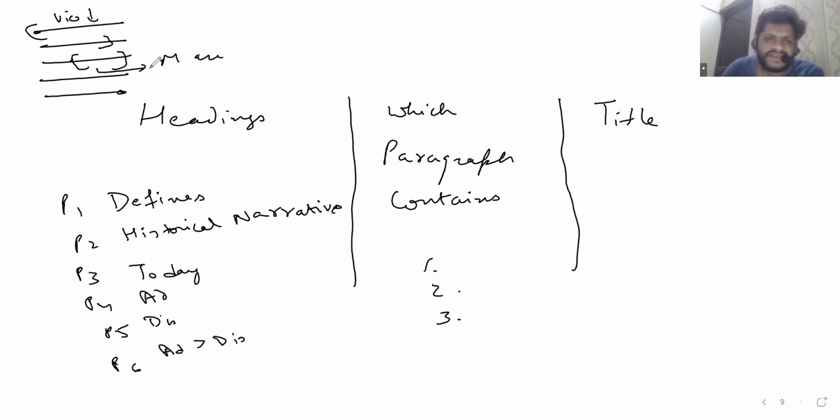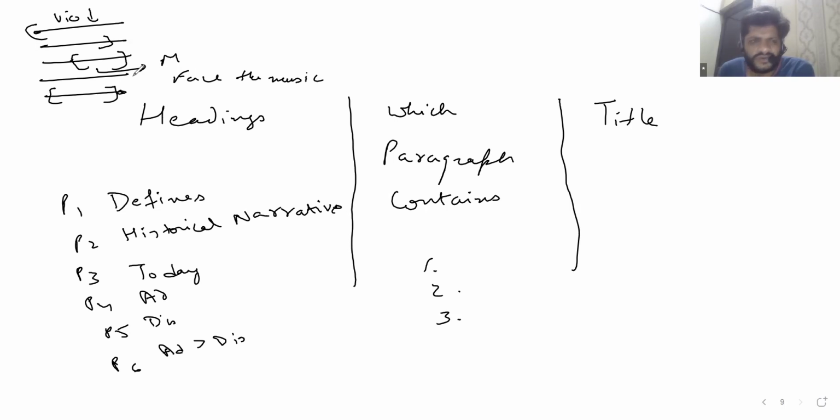The males face the music, as in they have to bear the consequences. So face the music is an idiom. And there's another advantage that females get to start their journey in a better way.